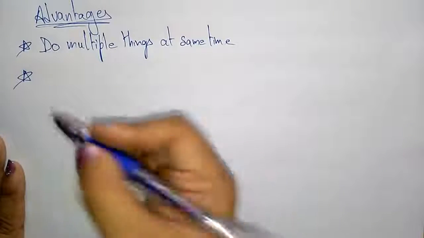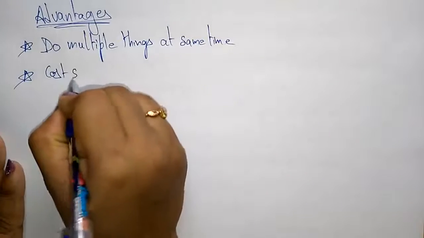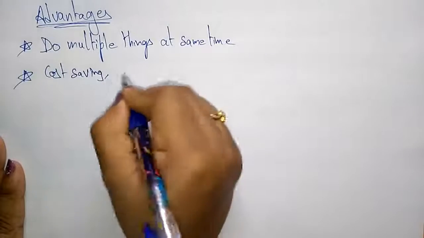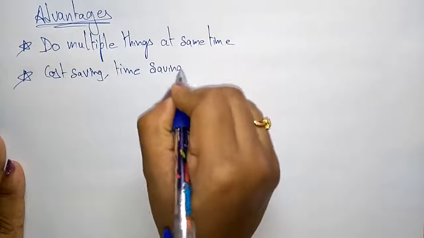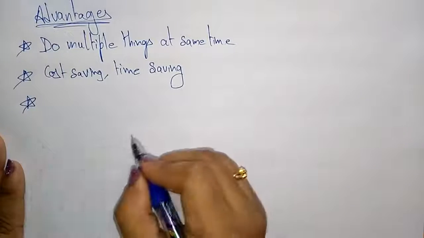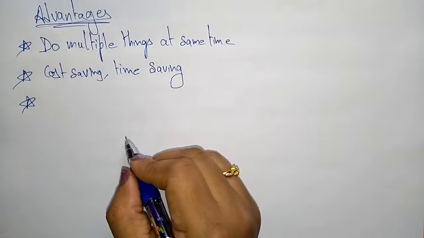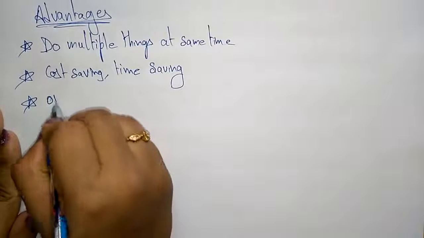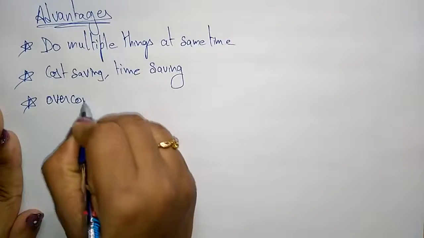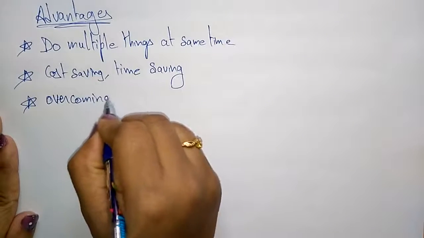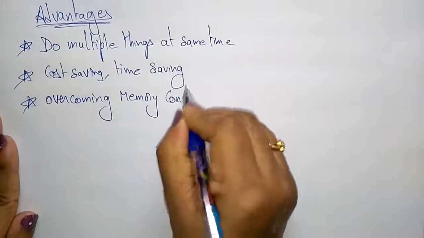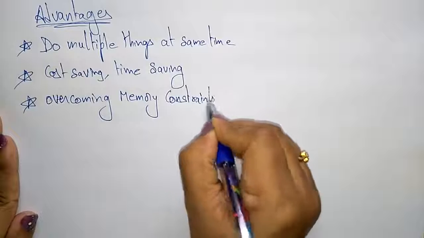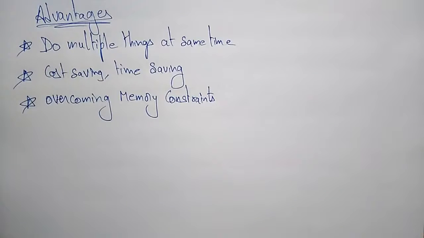Next, cost saving and also time saving if you use parallel systems. And next, overcoming memory constraints. The memory constraints are overcome by using a parallel system. So these are the advantages of parallel computing.